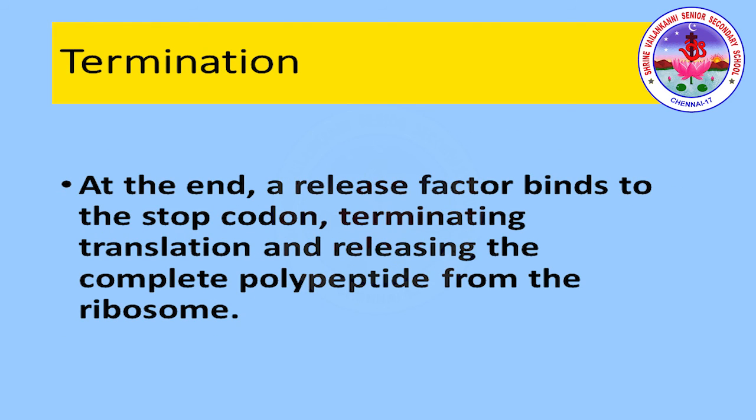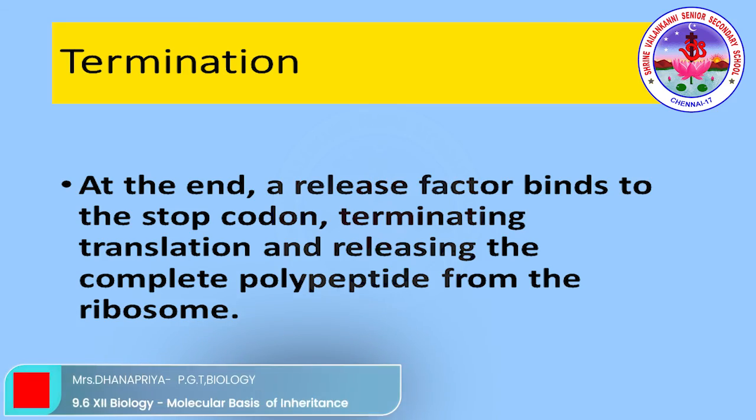Termination is the last and final step involved in the process of translation. At the end, a release factor binds to the stop codon, terminating translation and releasing the complete polypeptide from the ribosome. So termination is like the end. Students, in this session we studied the translation process. It is followed by three steps. What are they? Initiation, elongation and termination. Thank you.